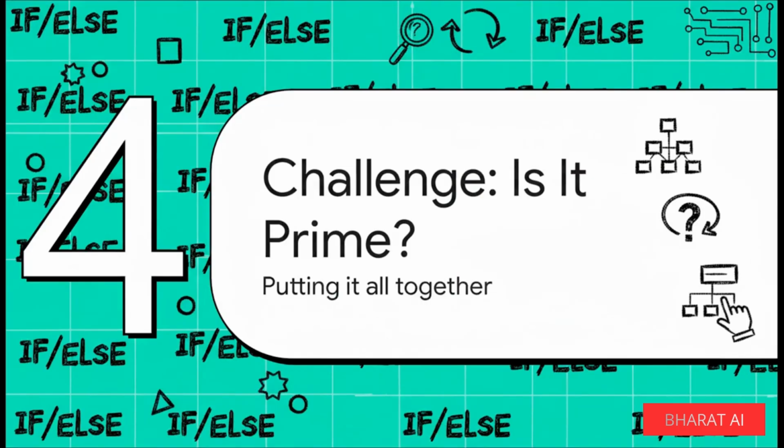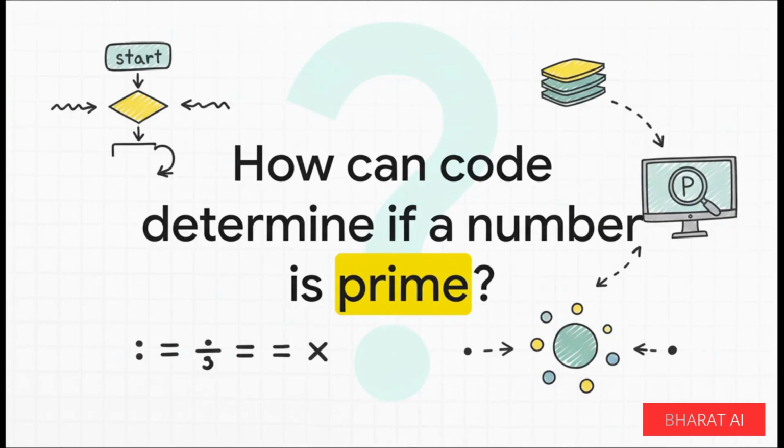All right, we've got the tools. We've got conditionals, we've got loops, so let's put them to the test. We're going to tackle a classic computer science problem, one that's going to make us use everything we've learned so far. So here's the challenge. How could you write a program that can figure out if a number is prime? Remember, a prime number is only divisible by 1 and itself. How do we get code to check for that?